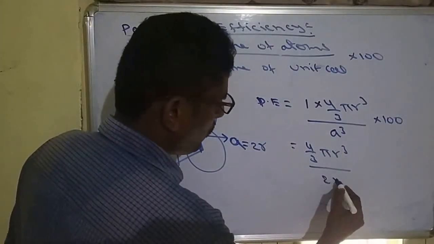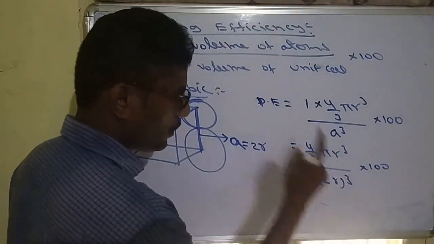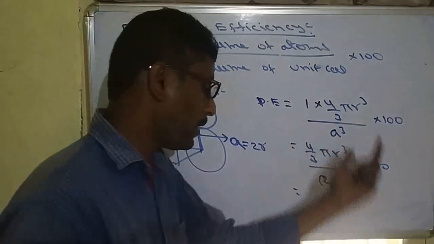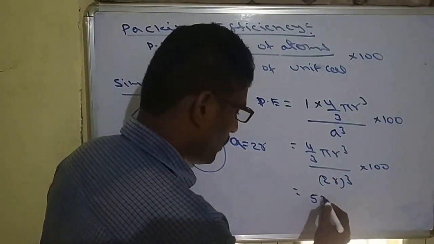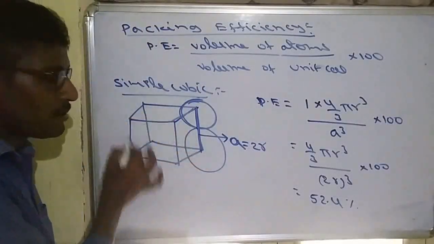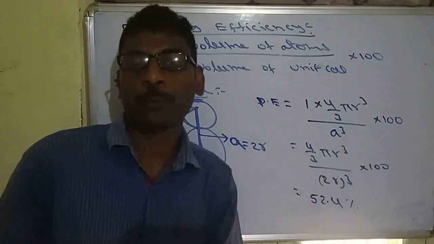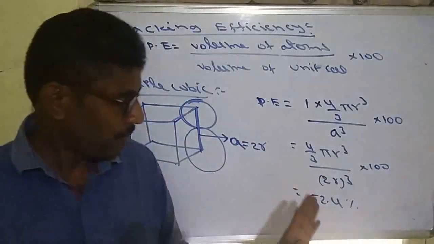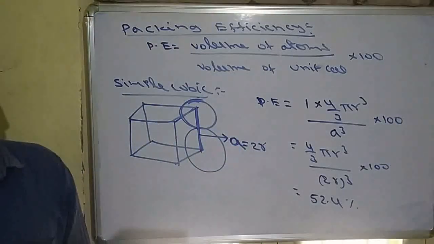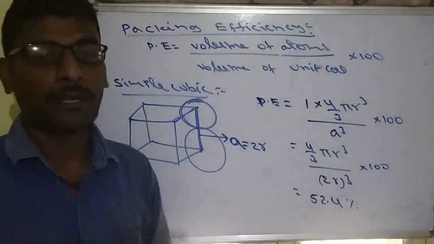So this will be (2r)³ into 100. Here r³ will be cancelled, remaining all are numerical values. So on multiplying we get some 52.4%. That means in simple cubic, 52.4% of the space is occupied by particles. Whatever remains, 47.6%, will be empty space. So they can ask either empty space or packing efficiency.